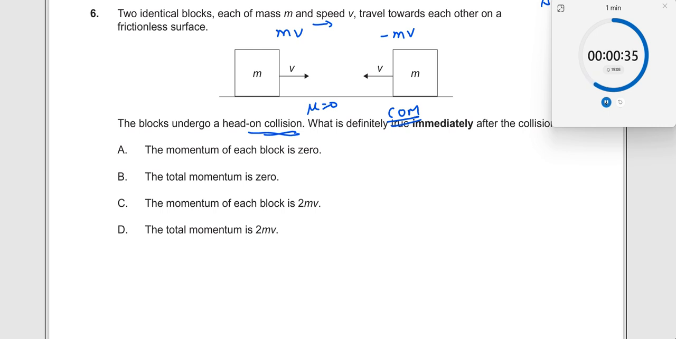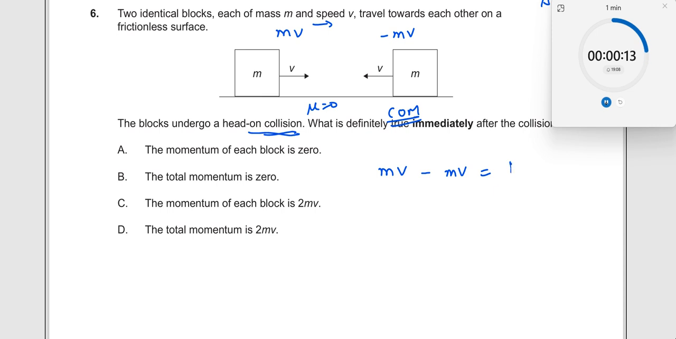The question is: what is definitely true about the momentum of each block immediately after the collision? Now it doesn't say anything about elastic, inelastic and so on. So mv minus mv should be equal to the total. So the momentum before collision is equal to so much.